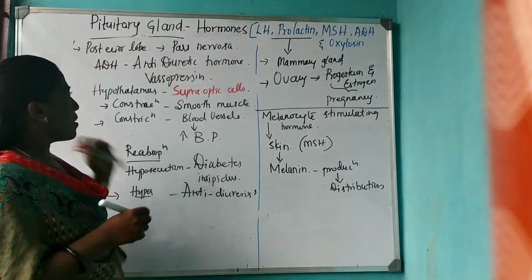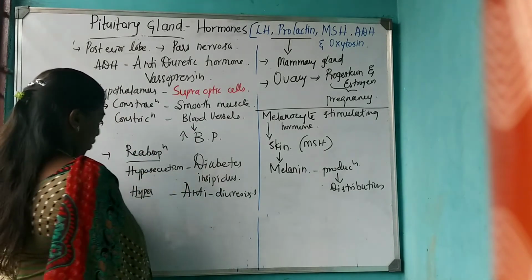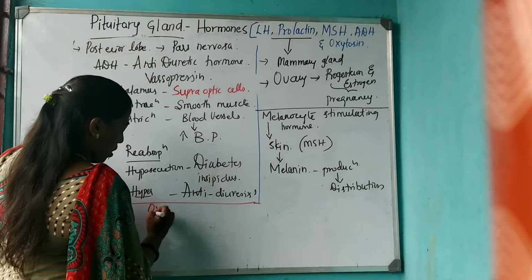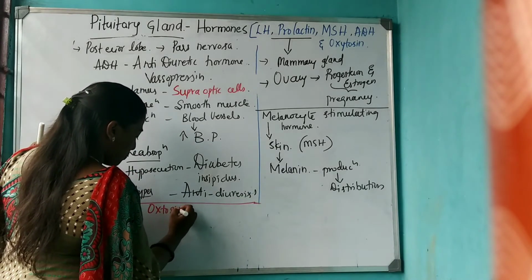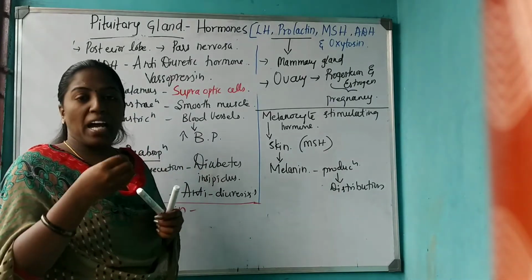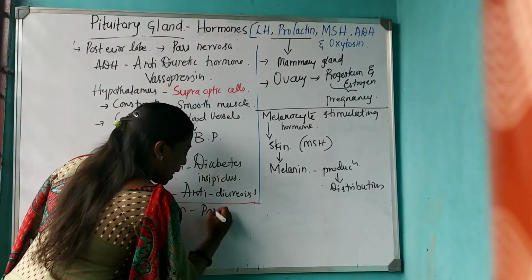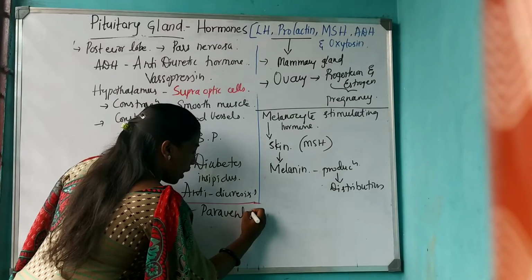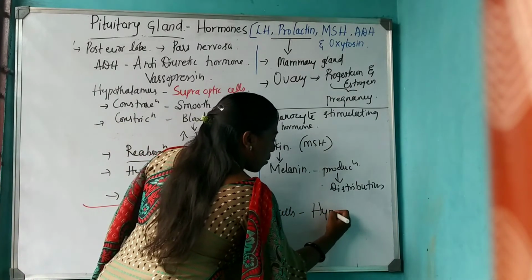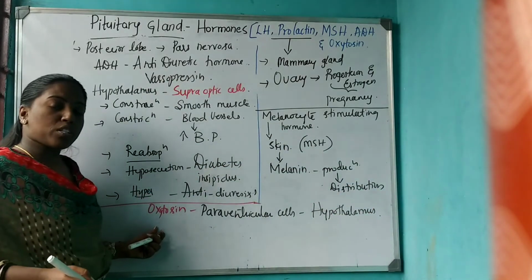That is regarding ADH. Then the last hormone produced from the pituitary that we are supposed to discuss is oxytocin. Oxytocin is produced from the paraventricular cells of the hypothalamus. And what is the major function of oxytocin?